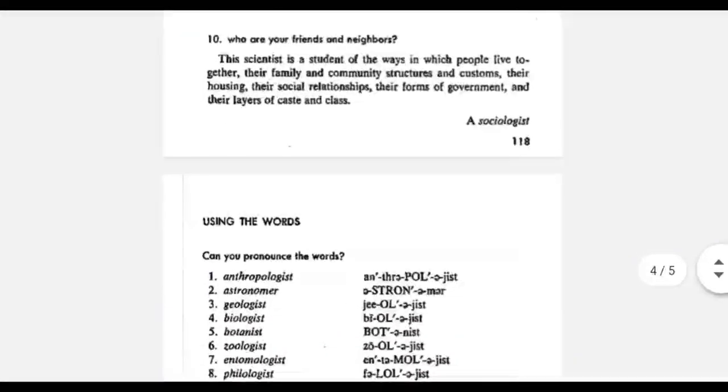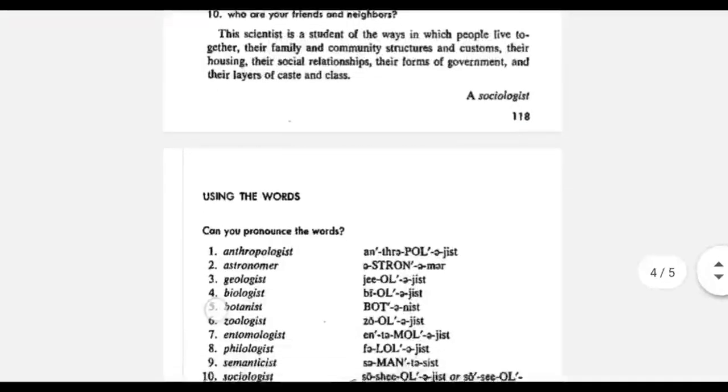The next word is a sociologist, which has the root socio, which means society. So sociologist is someone who studies about how people live together, their culture, their housing, their social relationships, their community, forms of government, caste, class, etc.